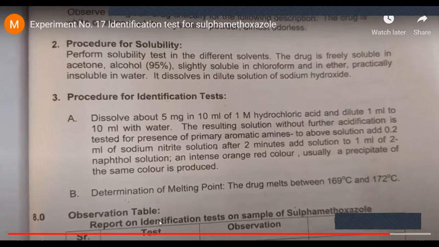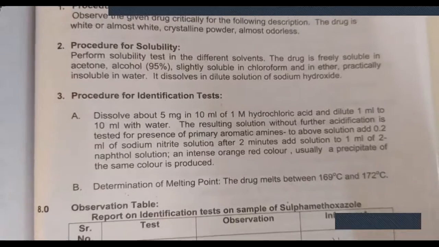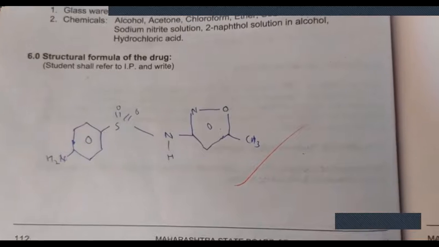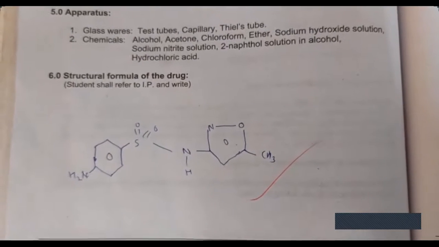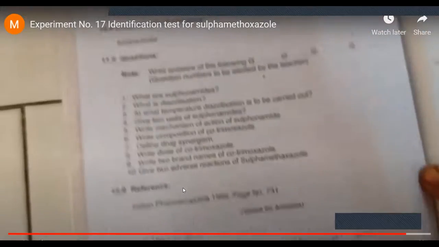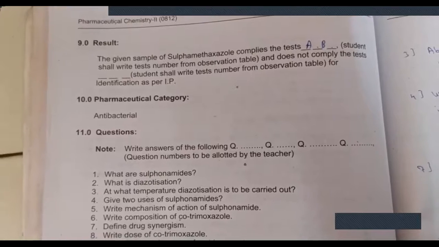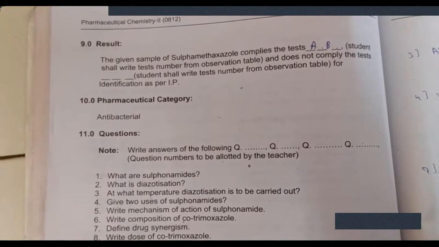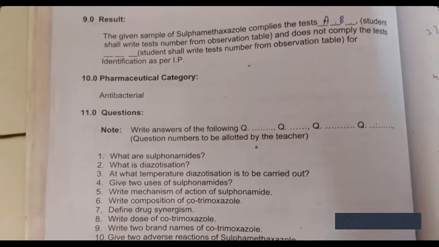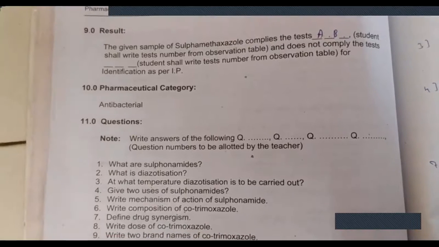Next test is determination of melting point. Here the drug melts between 169 to 172 degrees centigrade, and this is the structure of sulfamethoxazole. And in case of result, what are you going to write down? The given sample of sulfamethoxazole complies with tests A and B. Write the test number from the observation table, and for does not comply, what will you do there? You will put a dash.